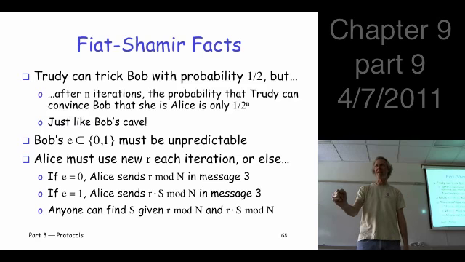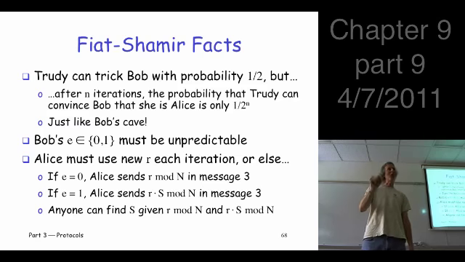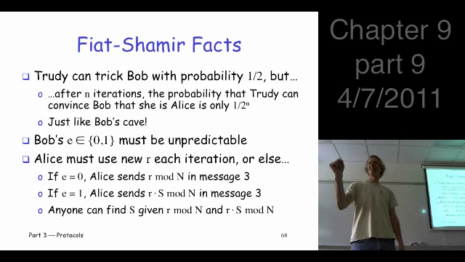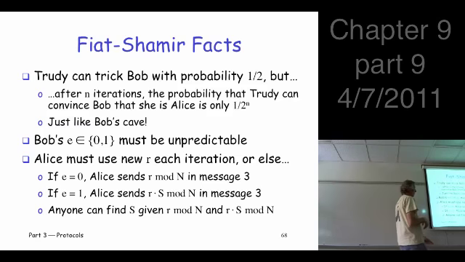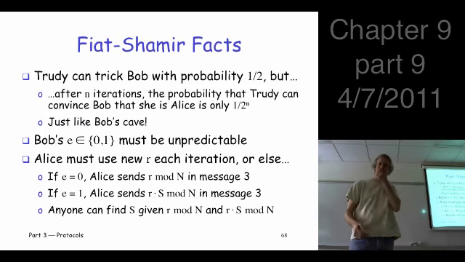We're talking mod n here. So you have to multiply by r inverse, which is easy to find because you know r. So multiply r times s by r inverse and you get s. So if you get lazy and choose the same r, the protocol breaks.